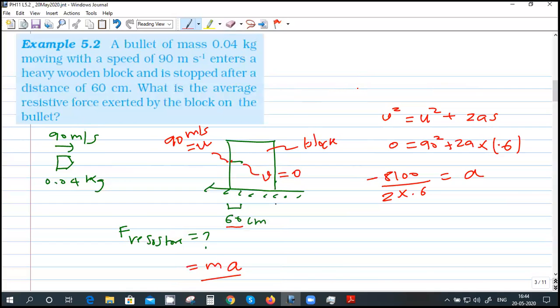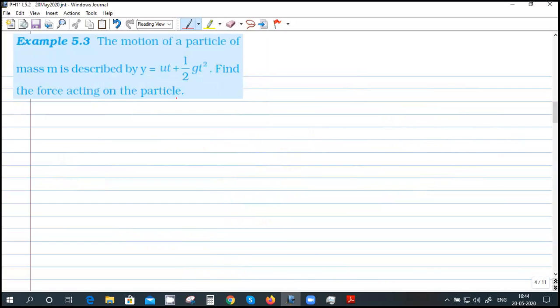Yes, sir. Okay, we'll move to the next one. Okay, this one: the motion of a particle of mass m is described by this. Find the force acting on the particle. Gravity. As he said, oh wait, never mind. No, we're supposed to. I'm fine. Okay, never mind.